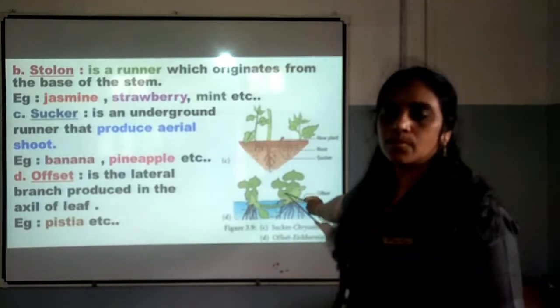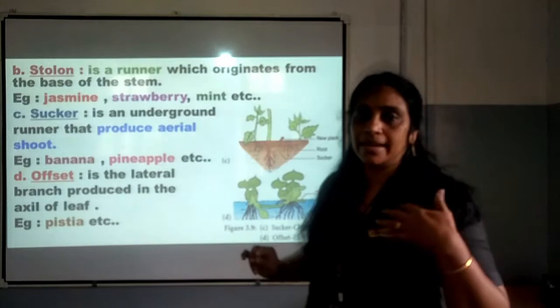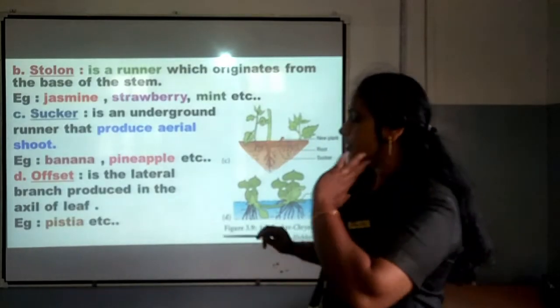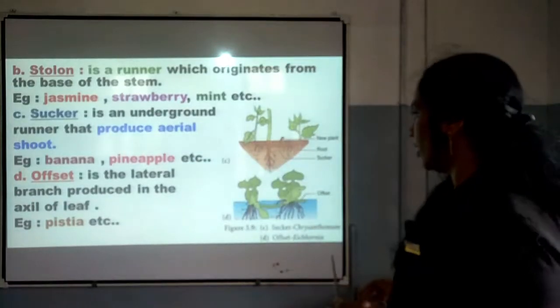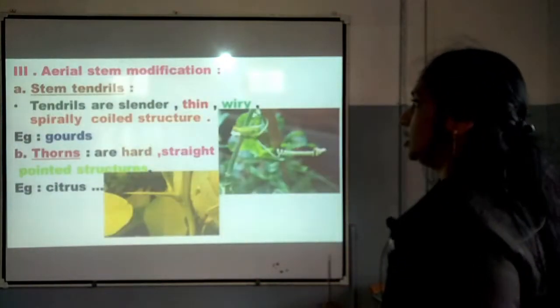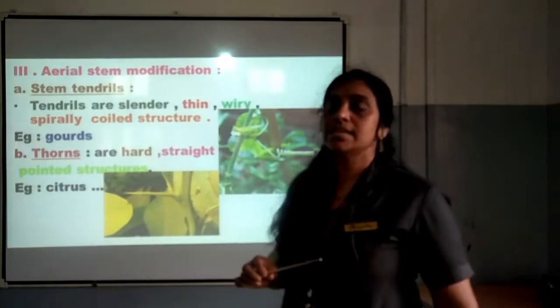This is Eichhornia or Pistia, which is an aquatic plant. So, in the case of aquatic plants, we can see the modification as offset. I think you would have understood about offset, my dear children. It is very, very important. You have to study it.